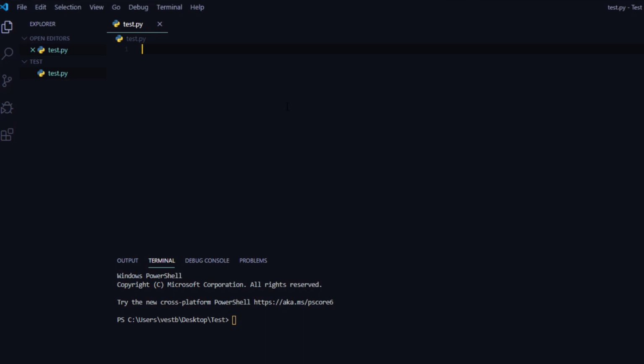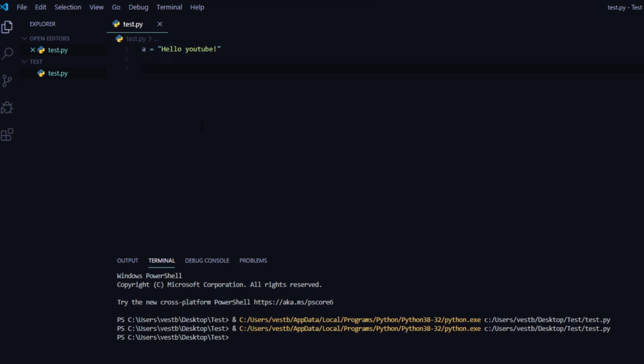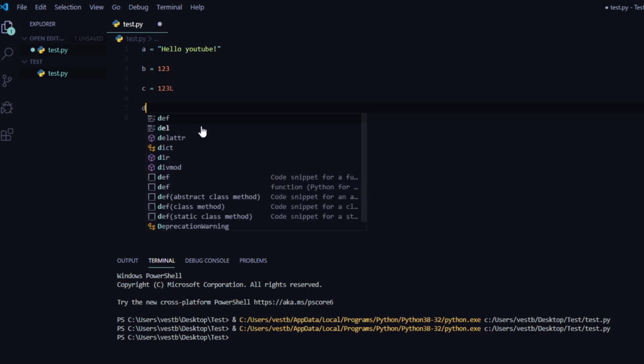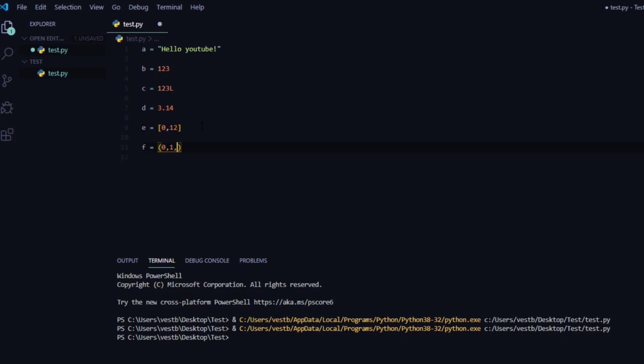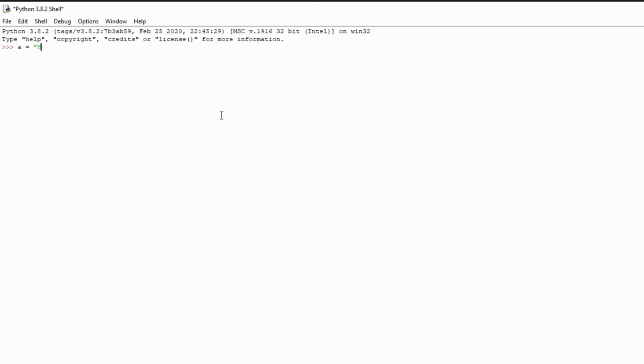In Python, you can store data using variables. To create a variable, you first give it a name and set it equal to a value, in this case a string. Strings in Python use either double or single quotes. The choice is yours. Assigned variables can also consist of an integer, long integer, double float, list, tuple, and a file. You can also add multiple variables together. So here we have our variable a, hello YouTube, and our variable b, 123. Let's add them together and call the result c, which is going to be a plus b. Press enter and here you go.